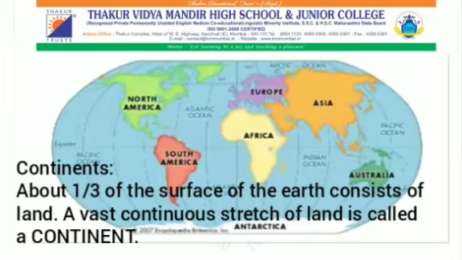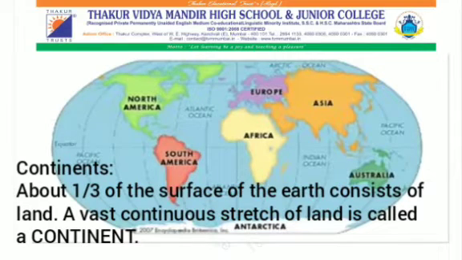Now, students, let's learn about continents. About one third of the surface of the earth consists of land. A vast continuous stretch of land is called a continent. The land on earth is divided into 7 continents.